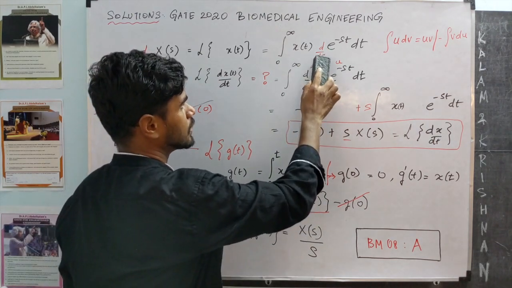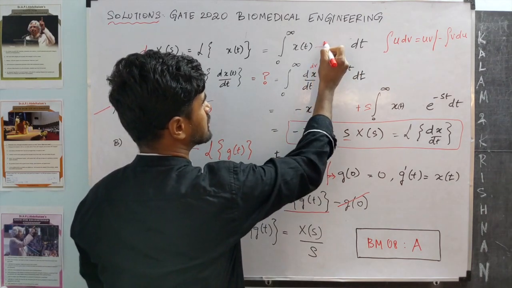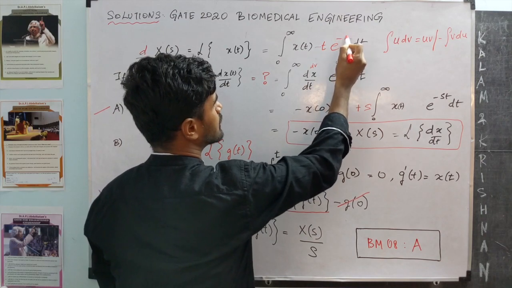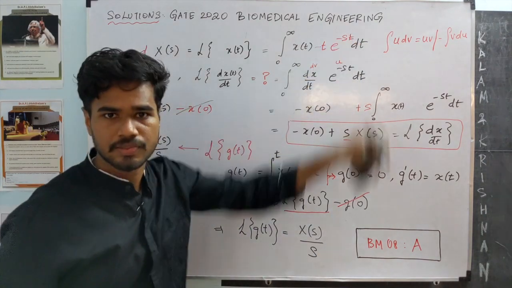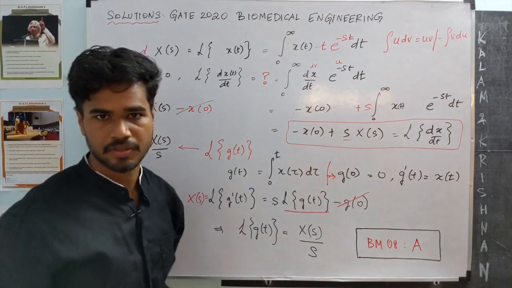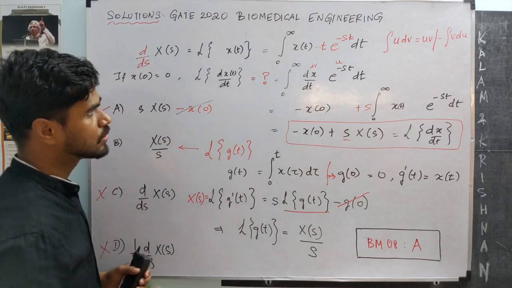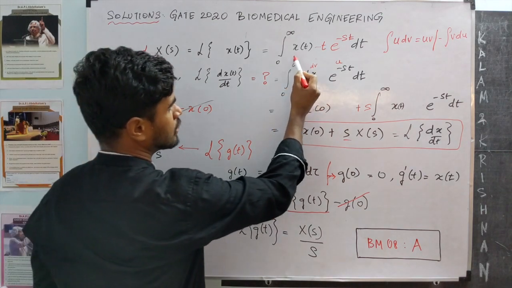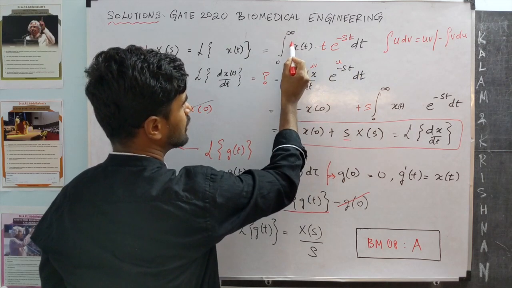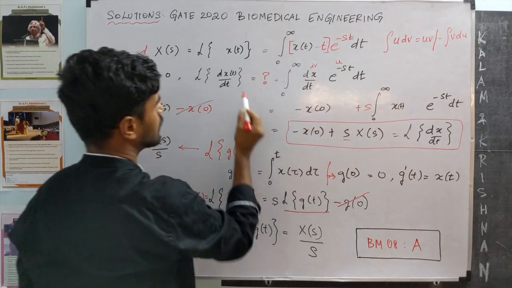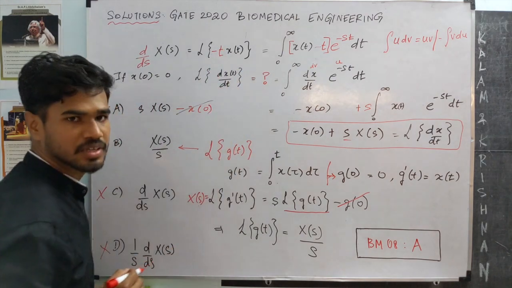That term is minus t times e power minus st. Just the derivative of e power ax, where a is minus t. Agree? At this stage we notice, by definition, whatever we have here is the Laplace transform of minus t times x of t.